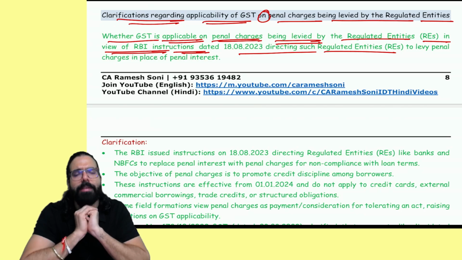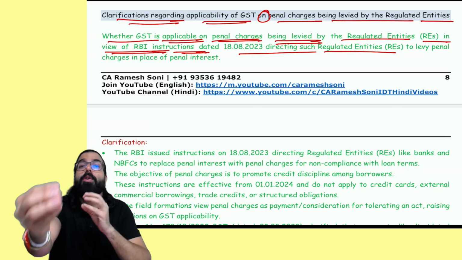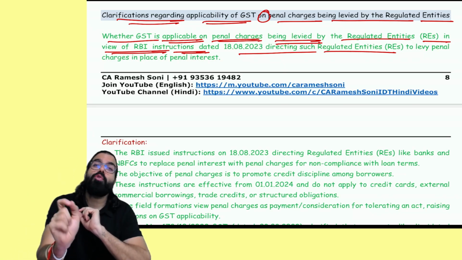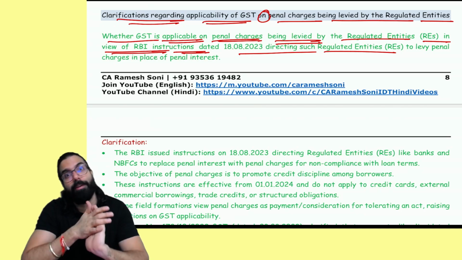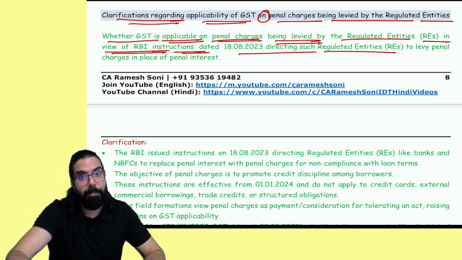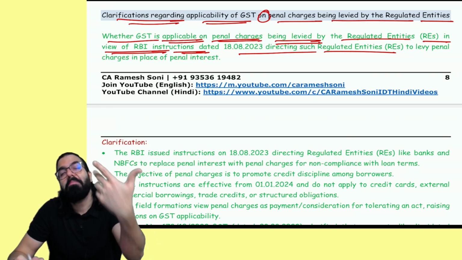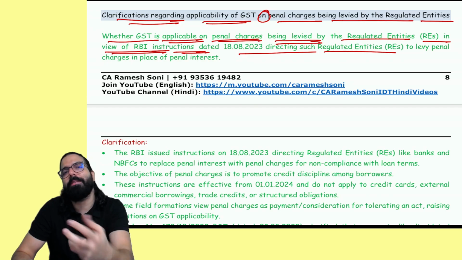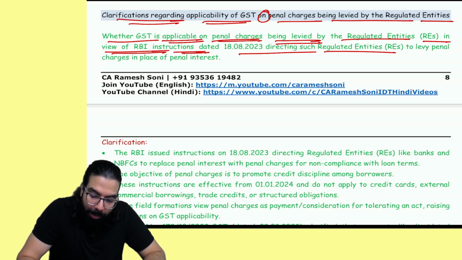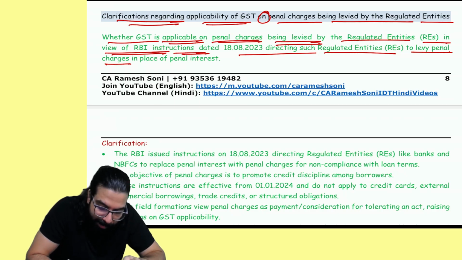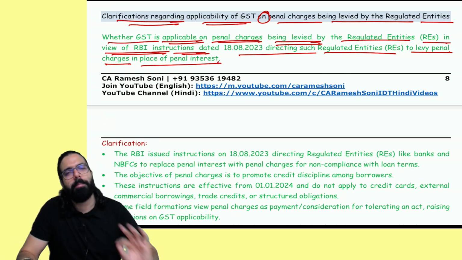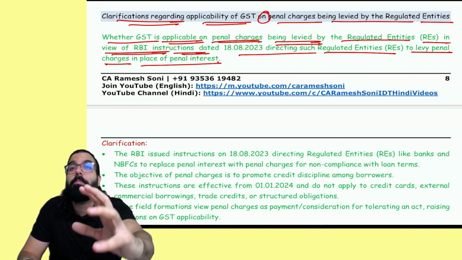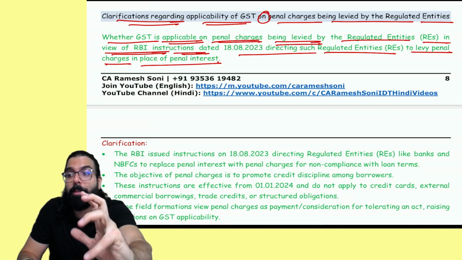What has happened over here is RBI has directed all the banks that you don't charge penal interest. You charge this as penal charges. If you show it as penal charges, people will be scared and will go ahead and make the payment on time. RBI has renamed penal interest as penal charges. That's all. See, to levy penal charges instead of penal interest. What RBI has told banks is, whenever a person does not pay the EMI on time, don't charge him penal interest. Charge him instead, under the name penal charges.